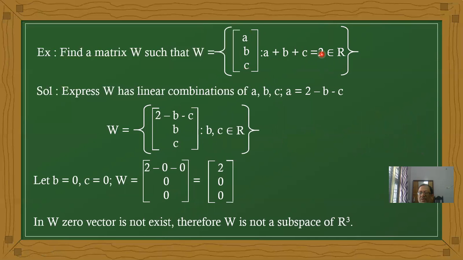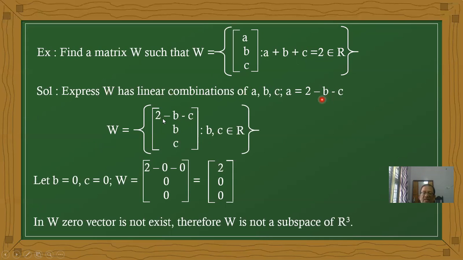Observe this, it is a non-homogeneous equation. Now we want to express W as a linear combination of A, B, C. Therefore, what here? A equals 2 minus B minus C.